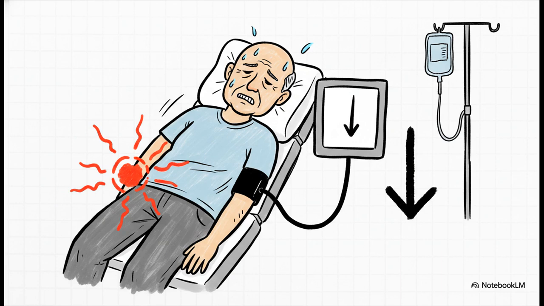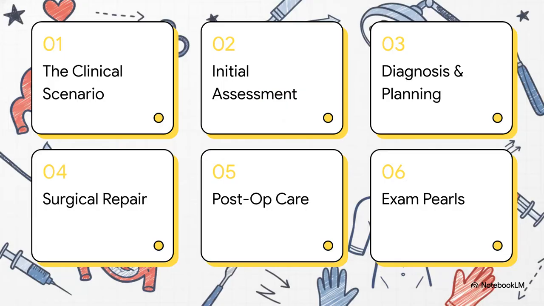The emergency department just called. A 68-year-old man has just been brought in. He collapsed at home complaining of sudden tearing back pain. When he hit the door, he was pale, sweaty, and his systolic blood pressure was 85. The clock is ticking. Okay, so I want you to walk me through this.